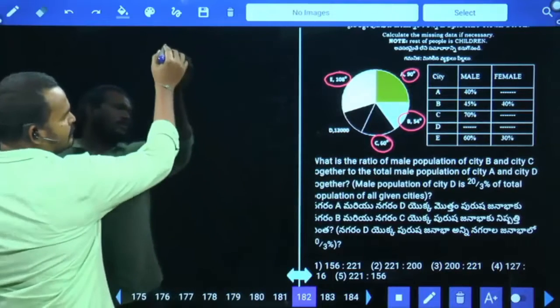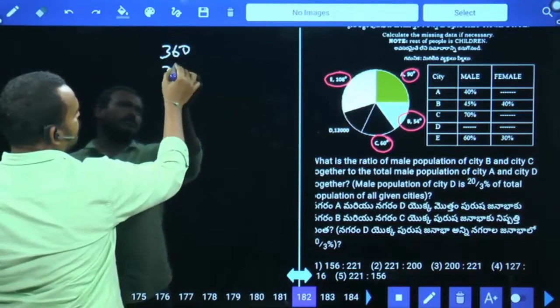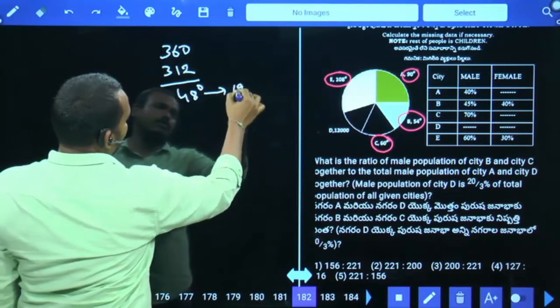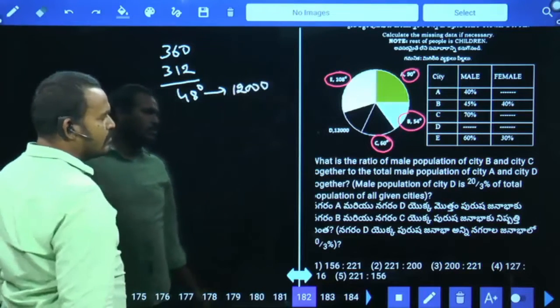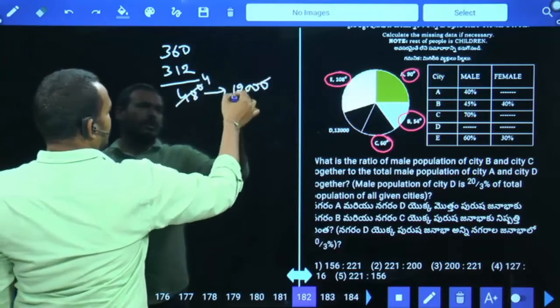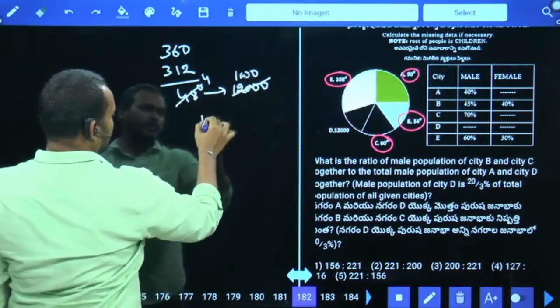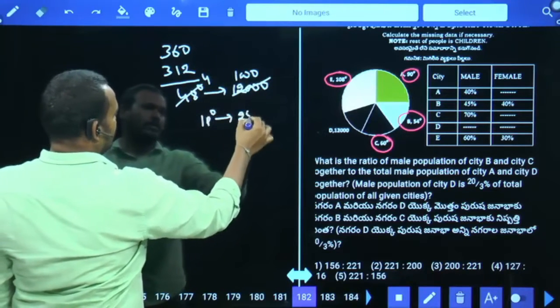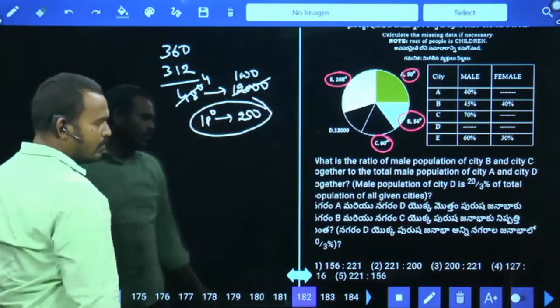Out of 360 degrees, 312 are complete. What are the remaining degrees? 48 degrees. That 48 degrees equals 12,000. 48 degrees, 12,000, means 12 how many times? 4 times, 12,000 by 4. Then every one degree equals how much value? 250.